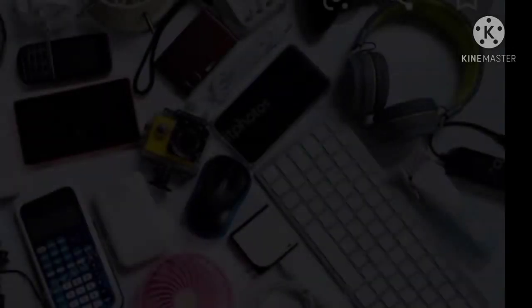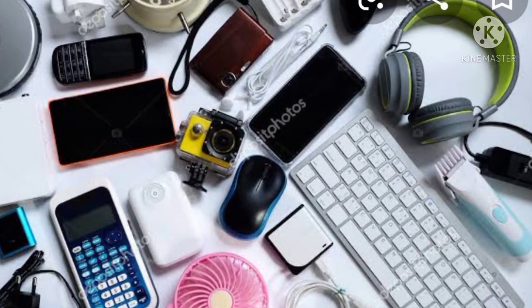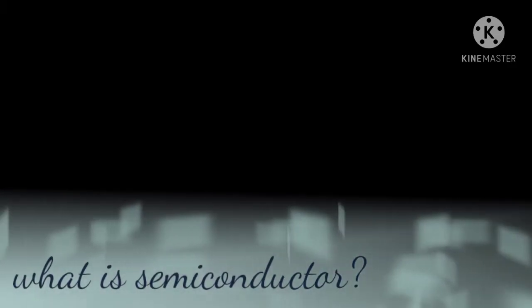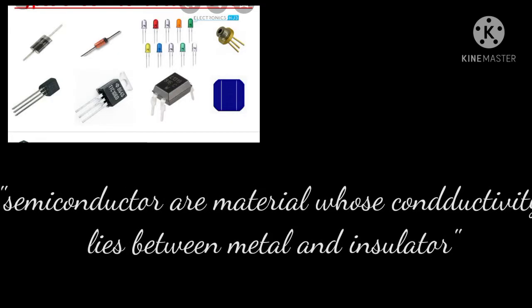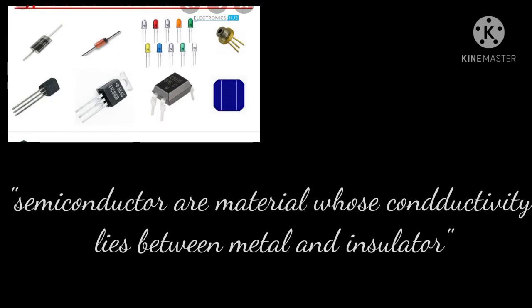Students, in our day-to-day life, we heavily depend on many electronic gadgets such as cell phones, smartwatches, computers, LED lamps, and tube lights. All these gadgets are made up of semiconductor material, which makes our life very comfortable and easy. What is a semiconductor? Semiconductors are the materials whose conductivity lies between metal and insulator.